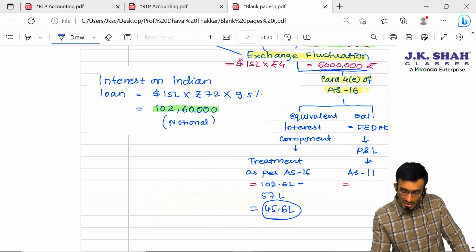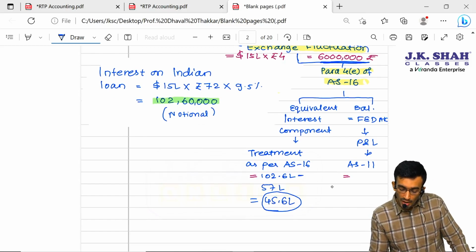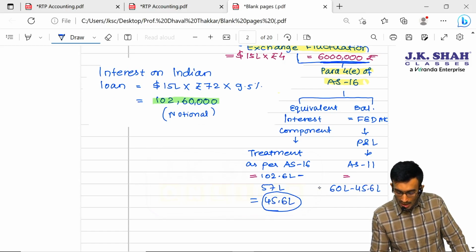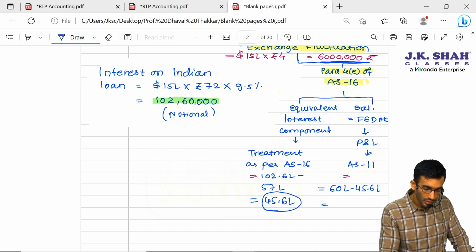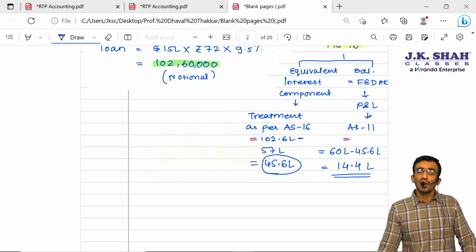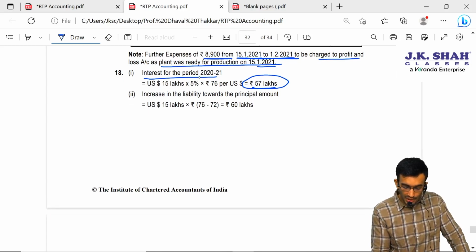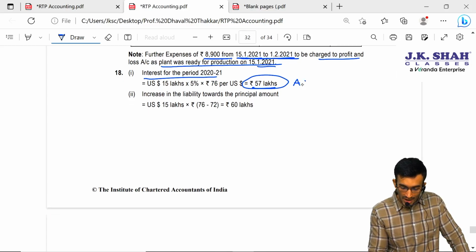So, sir, 45.6 lakhs we can capitalize as an interest, or I can say we can consider as an interest out of the 60 lakhs of exchange fluctuation. Then how much amount will go to FD, or I can say P&L? Then, sir, it is nothing but the 60 lakhs minus 45.6 lakhs. So the difference is 14.4 lakh will be treated as FD. It will transfer to P&L. Let us see the answer. See, the interest for the period is 57 lakhs. That is nothing but the actual interest.